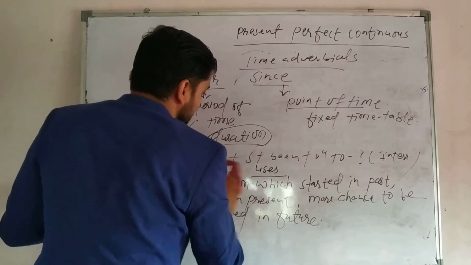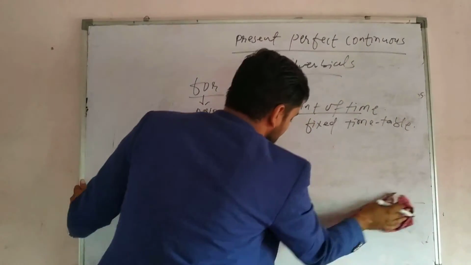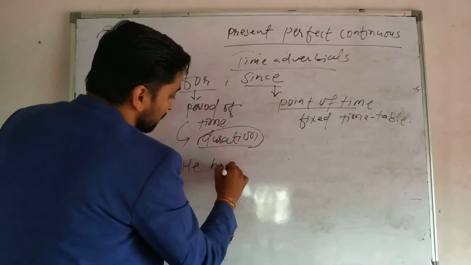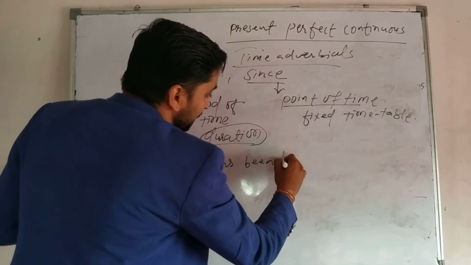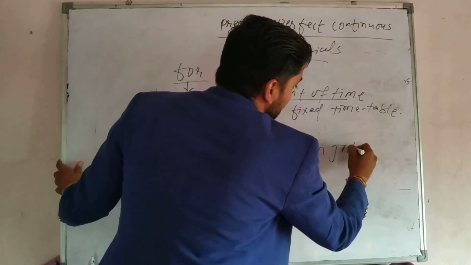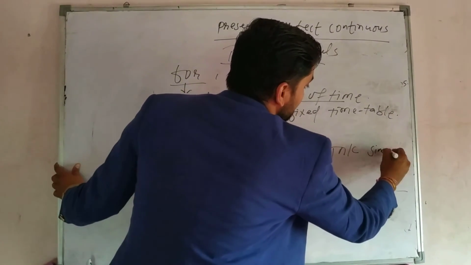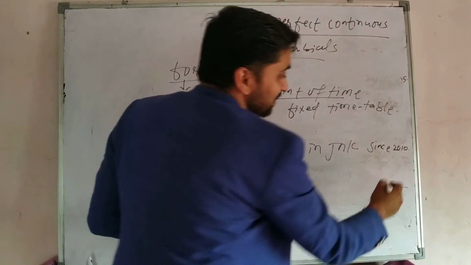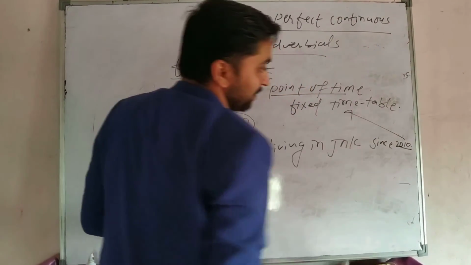Like you can see the example. He has been living in Janakpur since 2010. Since 2010 is what? Fixed timetable.